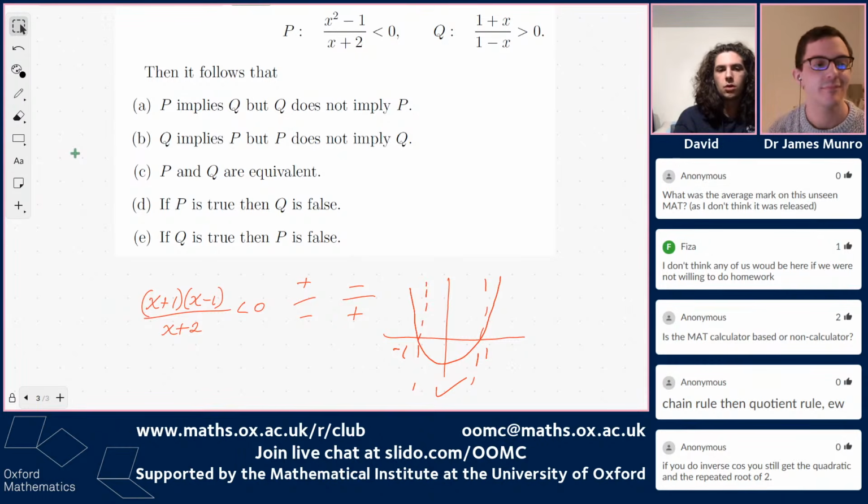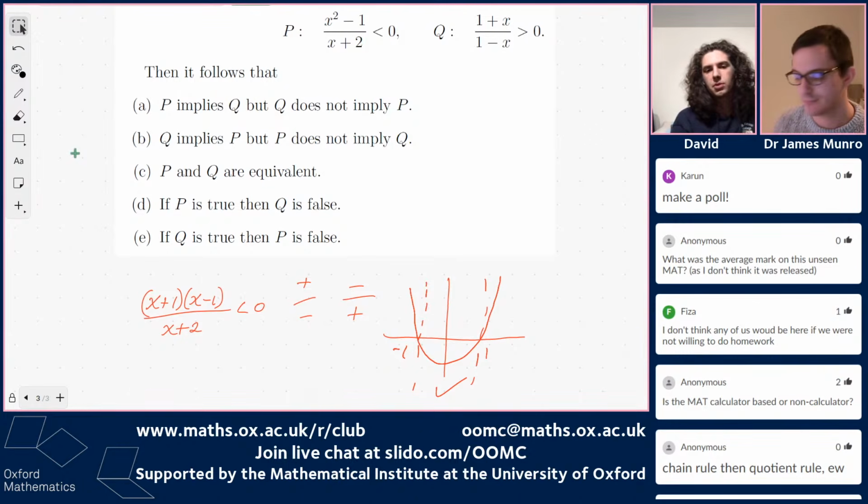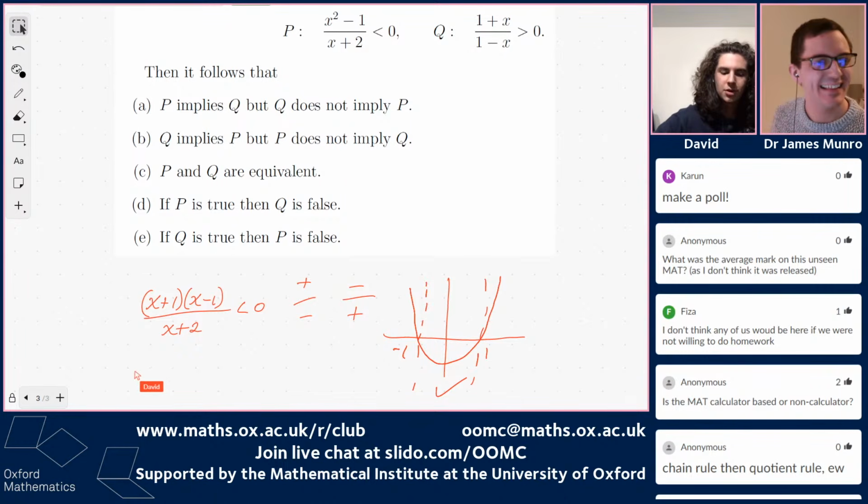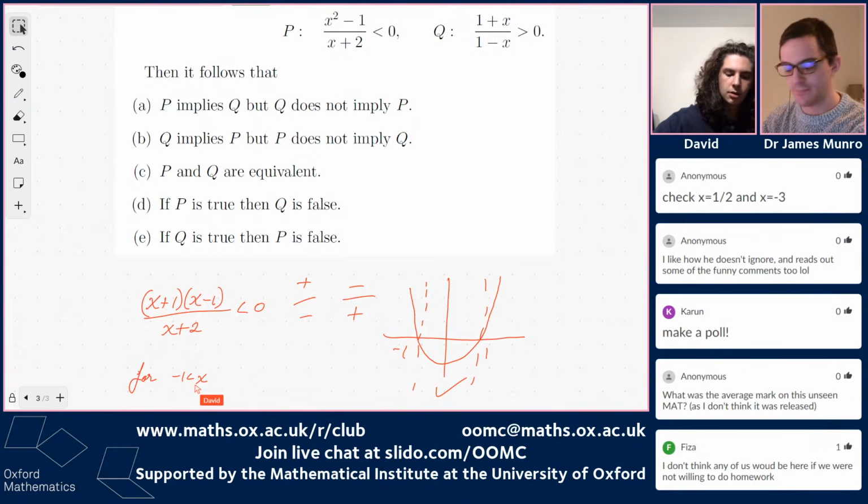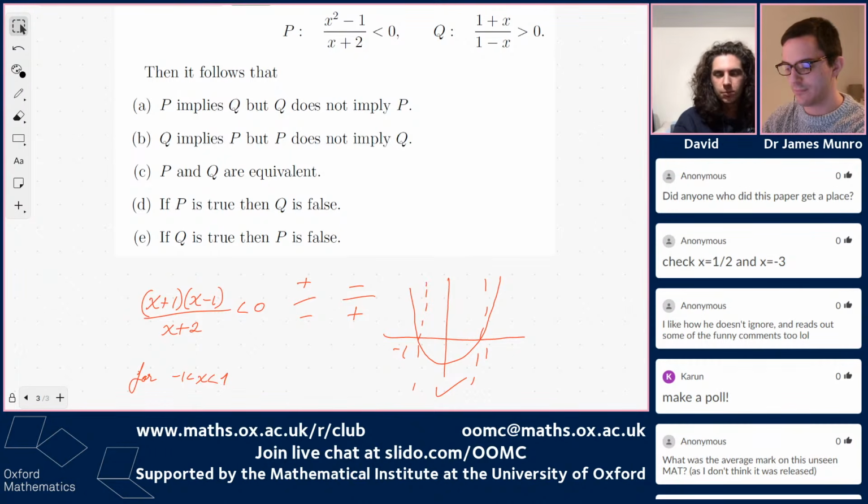And, well, for x plus 2 to be positive, well, x plus 2 is positive between negative 1 and 1. So for x in between negative 1 and 1, that's a strict inequality. So we have this. So between 1 and minus 1, P is true.